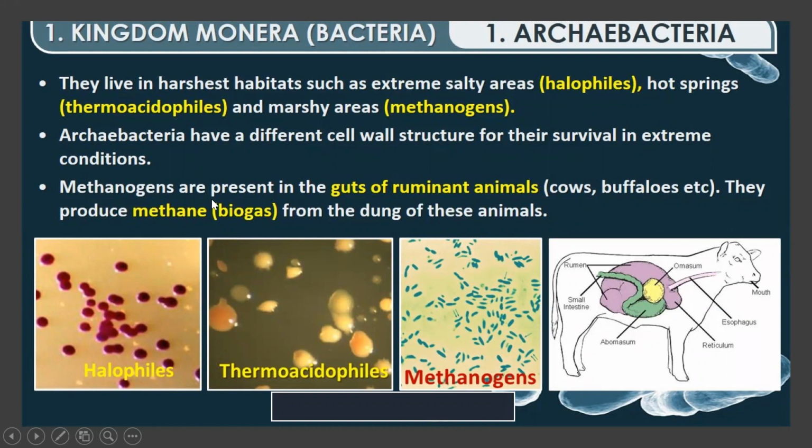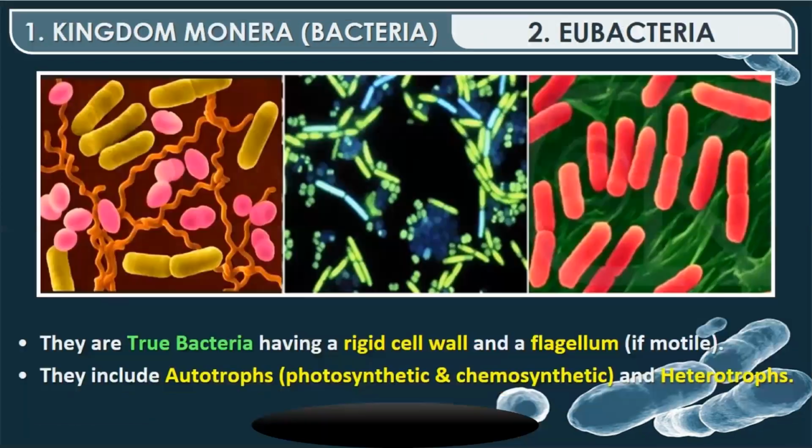So for biogas production, these methanogens which are present in the intestine and also present in the cow dung are useful. You can see halophiles, which are found in salty areas. Thermoacidophiles, which are in hot water springs, that is they can tolerate high temperature, and methanogens are found in the gut of ruminants, that is cow and buffaloes.